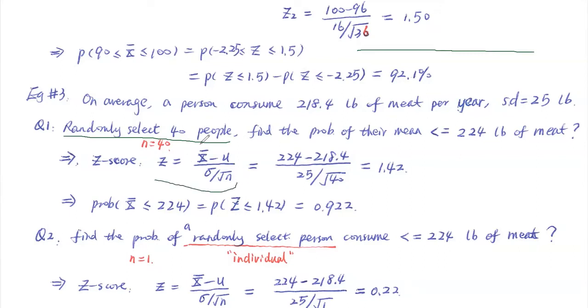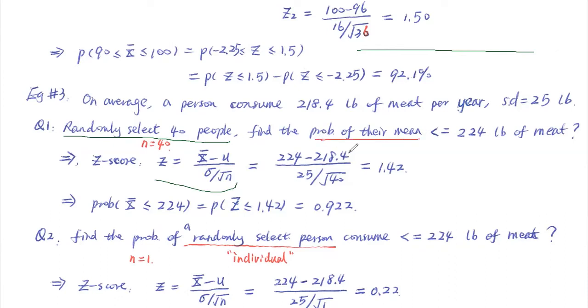So in other words, they ask for those 40 people, their average consumption of meat per year. So the question here is to find the probability of their average. Everybody, they do ask about that average.